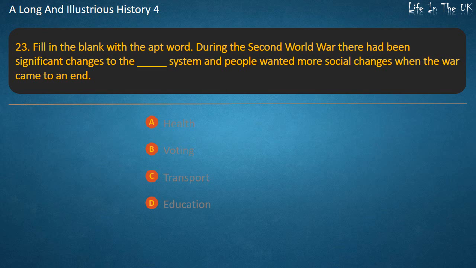Question 23. Fill in the blank with the appropriate word. During the Second World War there had been significant changes to the _ system and people wanted more social changes when the war came to an end. Health. Voting. Transport. Education. Answer. Education.